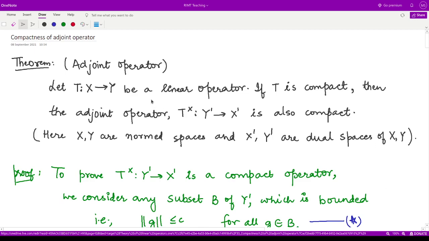In the previous video we have studied about adjoint operator. In this video we shall be seeing one important property for adjoint operator, namely the compactness of adjoint operator.